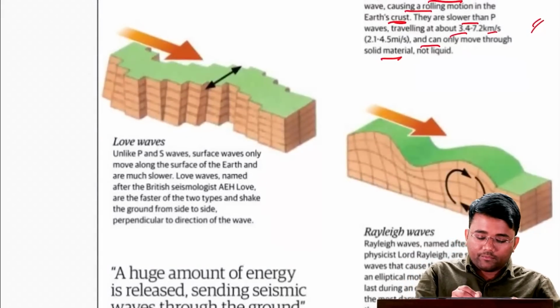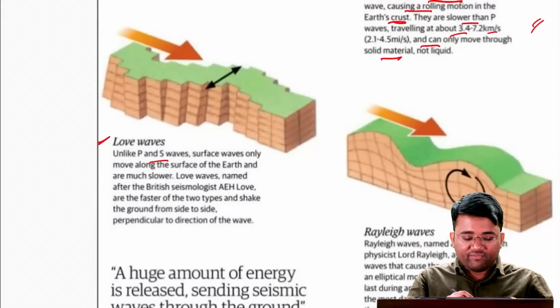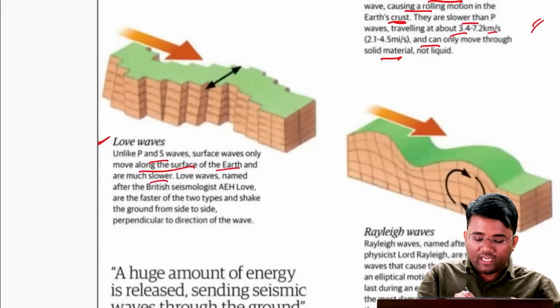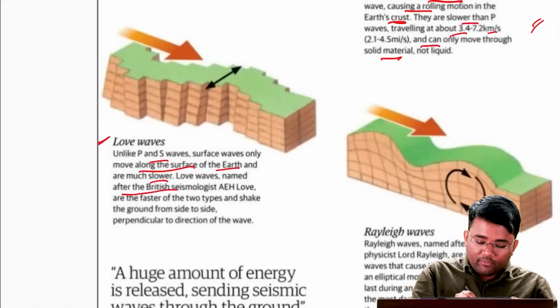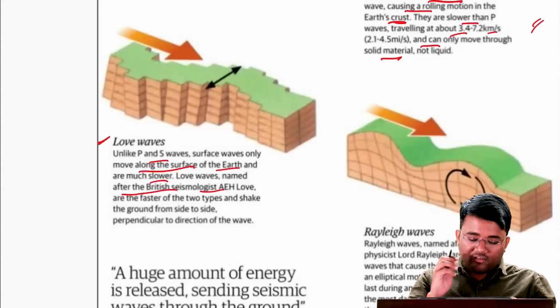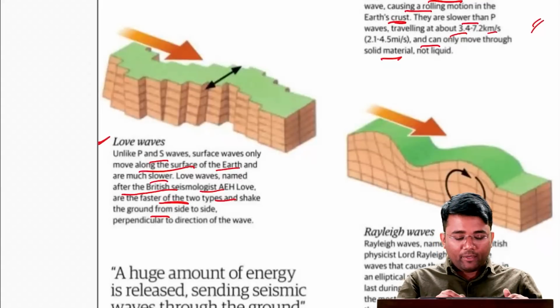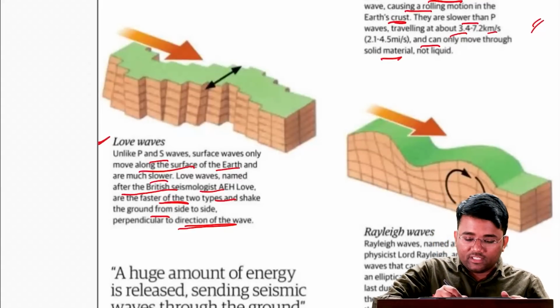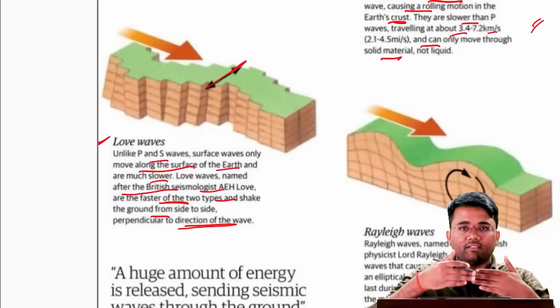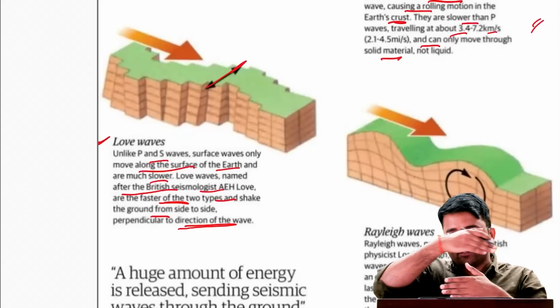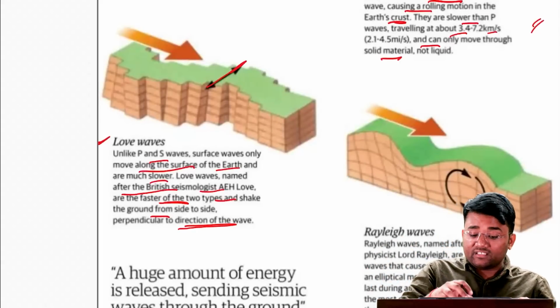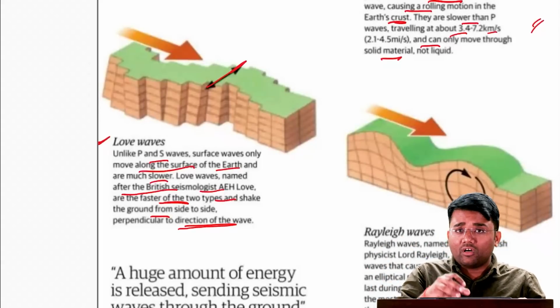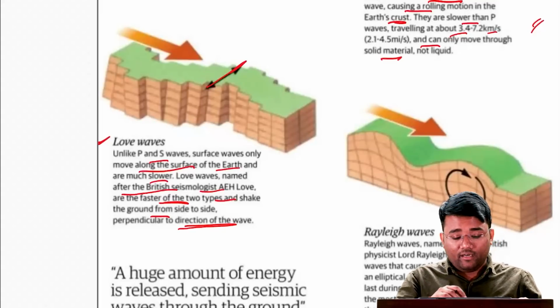Then we have surface waves, named Love waves. Unlike P and S waves, they move along the surface of the earth and are much slower. Love waves are named after the British seismologist A.E.H. Love, and they are the faster of the two types of surface waves and shake the ground from side to side, perpendicular to the direction of the wave. It is somewhat moving like this, and the wave is going like this. So again, this causes more destruction. This causes the falling of buildings, etc.